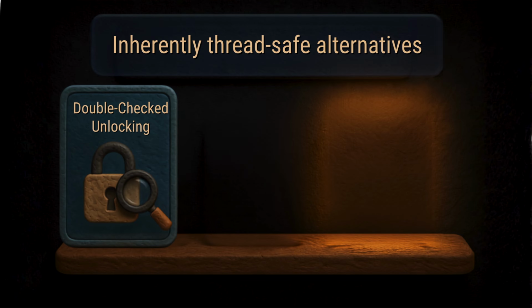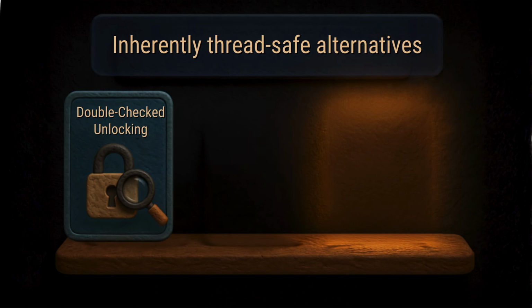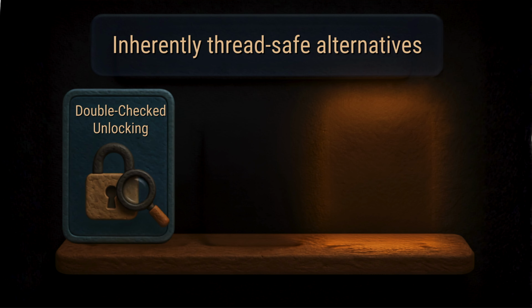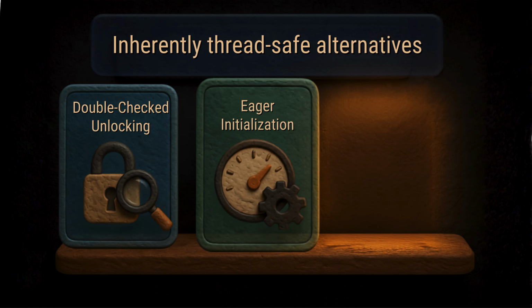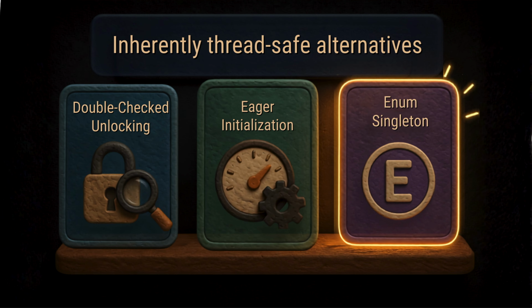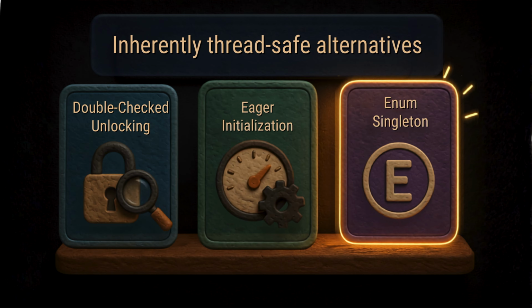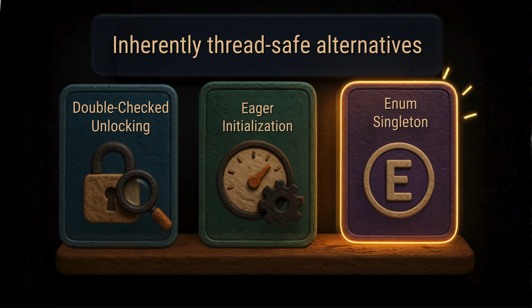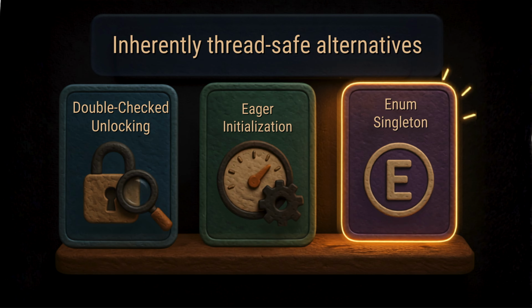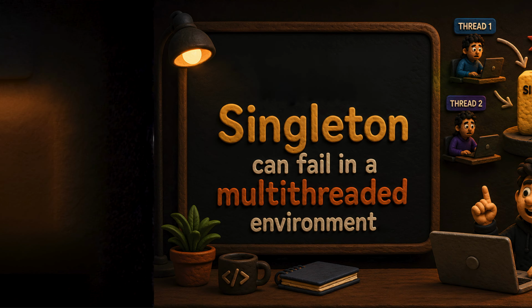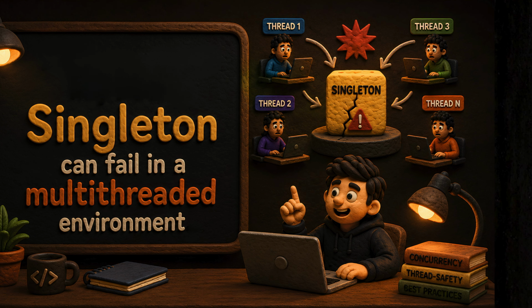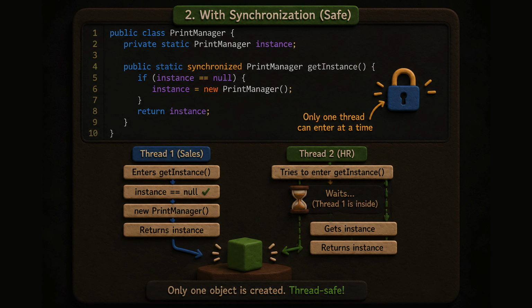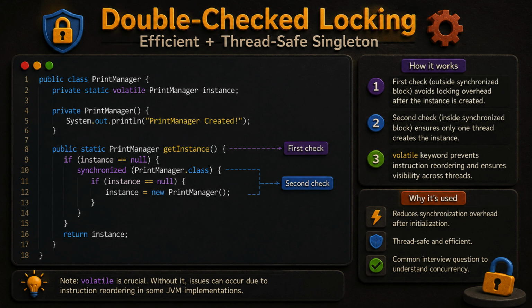Although double check locking is a classic interview question and an excellent way to understand concurrency, modern Java often prefers simpler alternatives like an eagerly initialized singleton or an enum singleton. They are easier to implement and inherently thread safe. But still, understanding this pattern gives you valuable insight into how concurrent programming works. So today we explored why a basic singleton can fail in a multi-threaded environment, how race conditions occur and how Java uses synchronization, double check locking, and volatile to build a safe and efficient singleton.